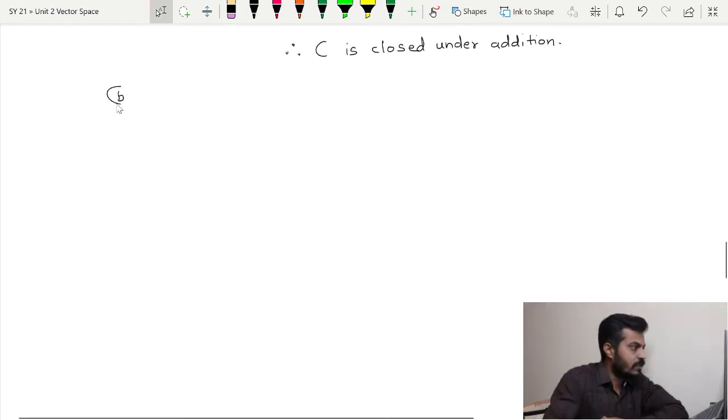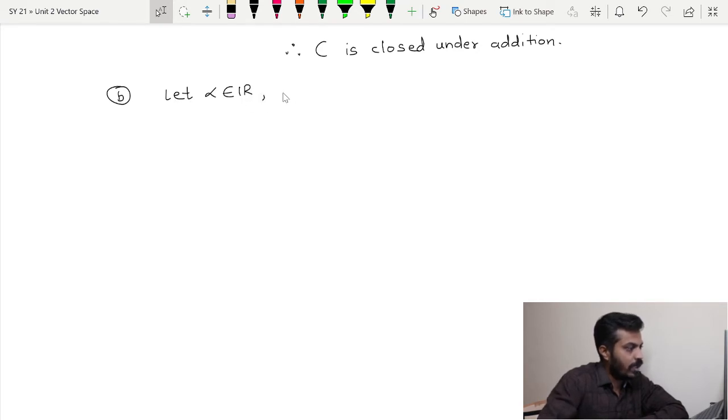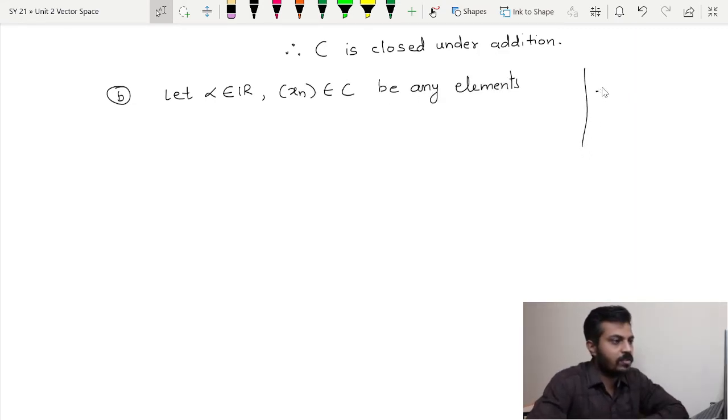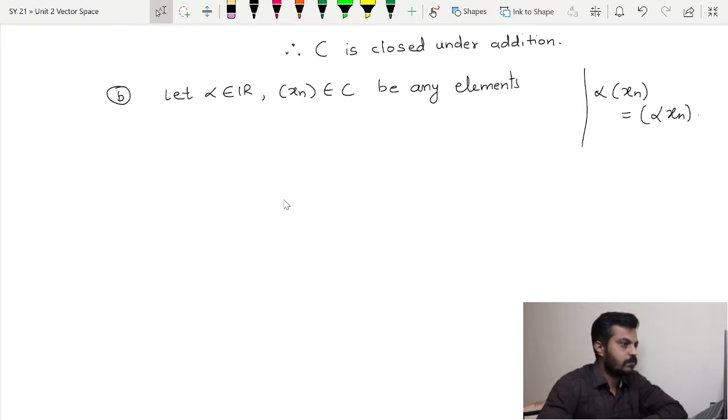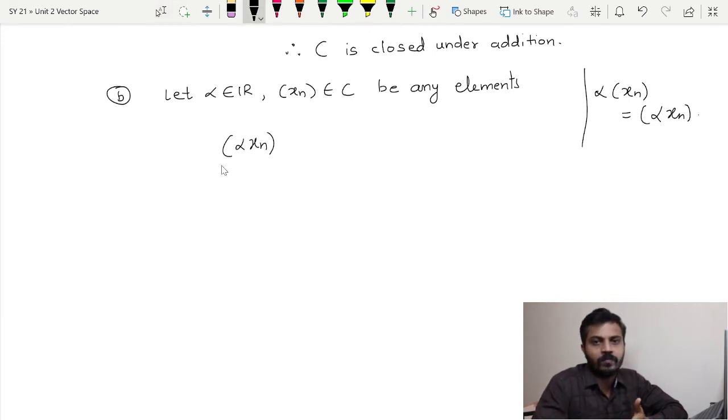Now moving towards the second condition, we will need one real number alpha. So I'll say let alpha belong to R and let a sequence xn belong to C be any element. Now let us recall how scalar multiplication is defined. So alpha multiplied by xn is defined as alpha xn, right? We have to show that the scalar multiplication, that is alpha multiplied by xn, or the sequence alpha xn, is also a convergent sequence.